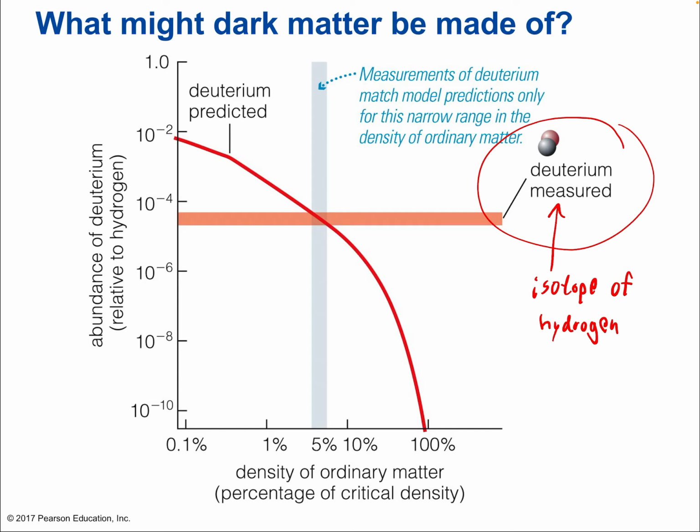So standard hydrogen just has a proton. It actually has no neutrons, one proton and one electron. Deuterium has a single neutron, so it has a nucleus with one neutron and one proton. Okay, that's deuterium. Deuterium, when it's combined with oxygen, creates heavy water, which you may have heard of. It's very important for nuclear reactors, okay? So that's deuterium, the isotope of hydrogen.